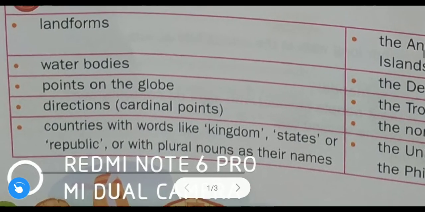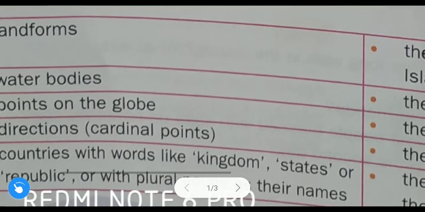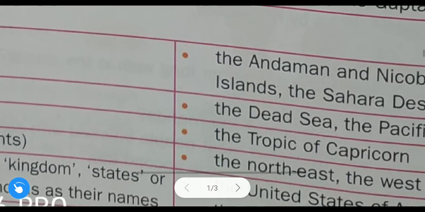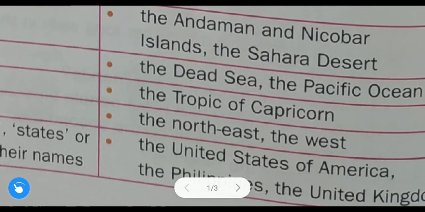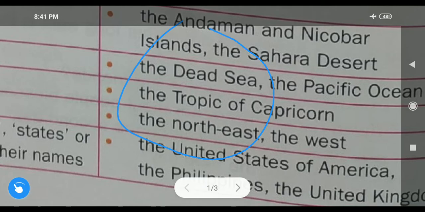After that, students, points on the globe. Here examples are given. This also comes under geographical areas. The Tropic of Capricorn. So these are a few examples. Just remember, all this comes under geographical areas.